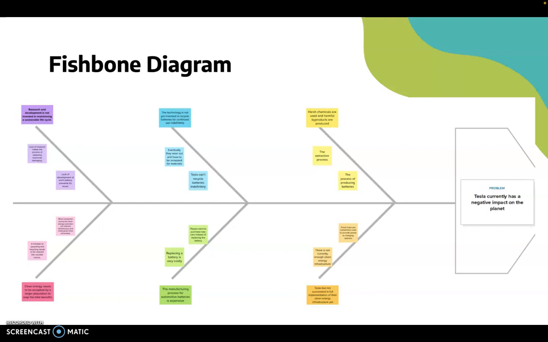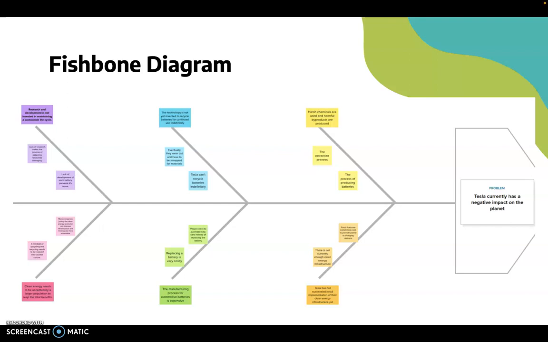We also say that fossil fuels are sometimes used to provide power to the charging stations. So we ask why to that, and there is not currently enough clean energy infrastructure. So when we ask why to that, we see that Tesla has not succeeded in full implementation of their clean energy infrastructure as of now.